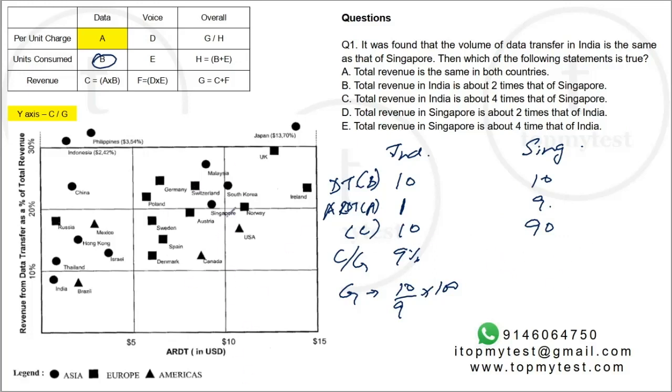Singapore's C by G number is about 21%, right? So Singapore's revenue would be 90 divided by 21 into 100. So you can find a ratio over here. 9 goes with this. So it will be 81, 21. Roughly 4 times. Singapore is roughly 4 times India. Option E will be our correct choice. Pretty straightforward if you understand how the data is represented.